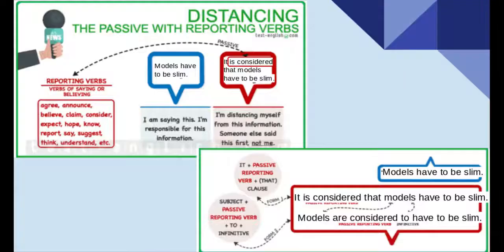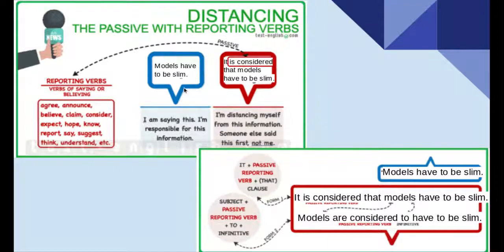So, why are we using passive reporting verbs? Well, in this case, what we want to do is to distance ourselves from what we are saying. Okay? So, these are some of the reporting verbs we could use: agree, announce, believe, claim, consider, expect, hope, know, report, say, suggest, think, understand, but of course there are others we could be using, right?